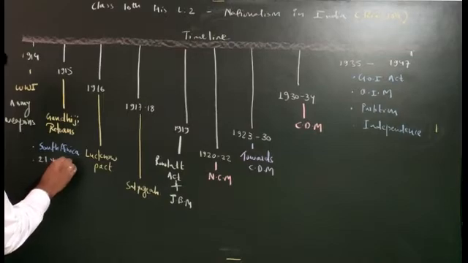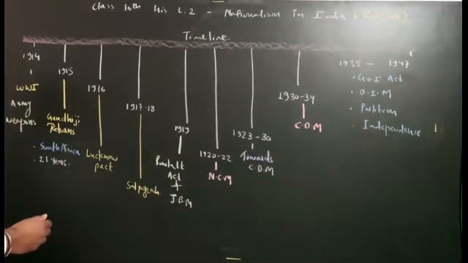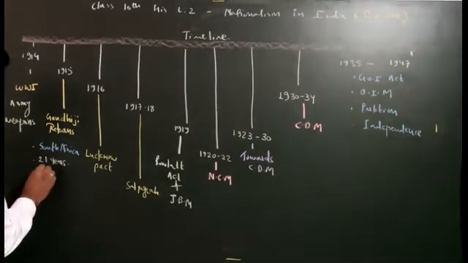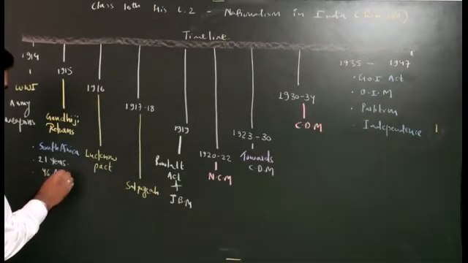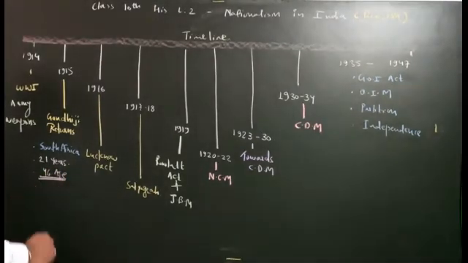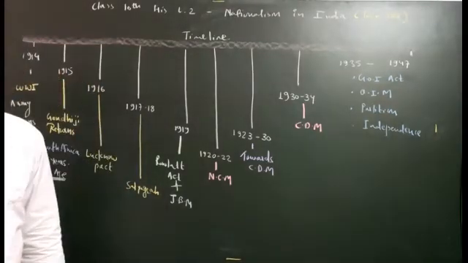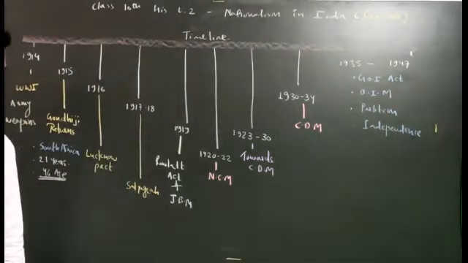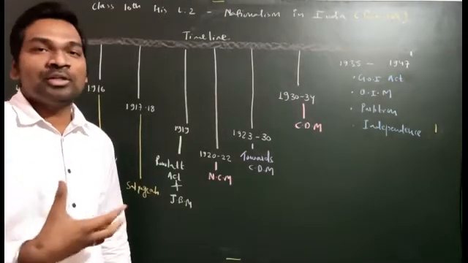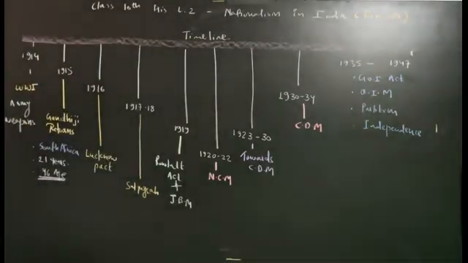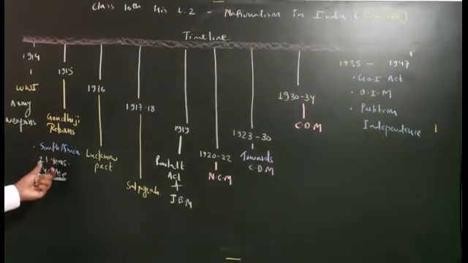So 21 years he spent in South Africa, and at the age of 46, he came to India. So these are some important key points we should always remember: how many years he spent in South Africa, what he was doing in South Africa, and how and when he came to India. So this we must remember.